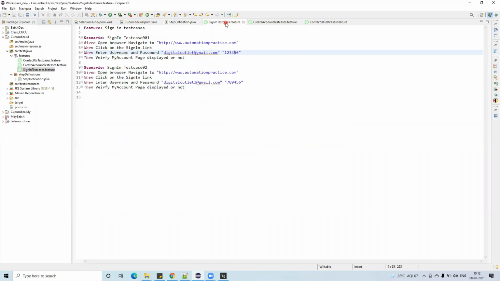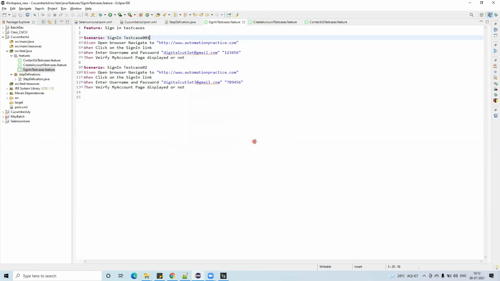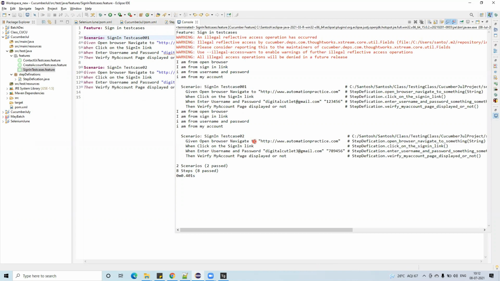And now go back to the sign in. So everything is implemented over here. Now let's run this file. Right click on this, go to run as cucumber feature. I am clicking on the run button. When I click on the run button, see, it is showing I am from open browser, I am from sign in link, I am from username and password, I am from my account. Is it showing properly?